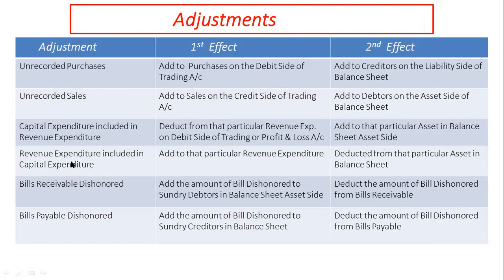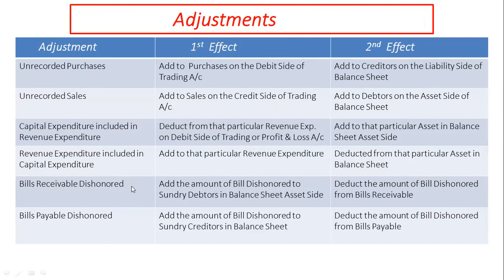Similarly, if by mistake or error revenue expenditure is included in capital expenditure, then its first effect is taken as addition to that particular revenue expenditure, and second effect is deduction from that particular asset on the asset side of the balance sheet.